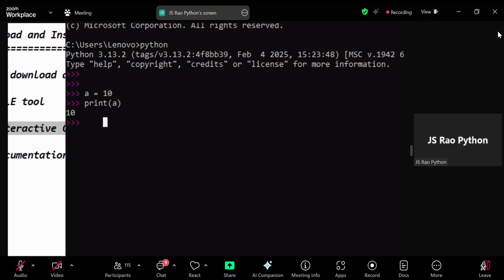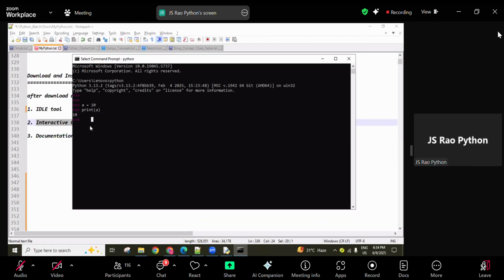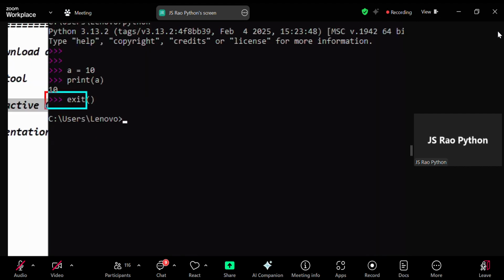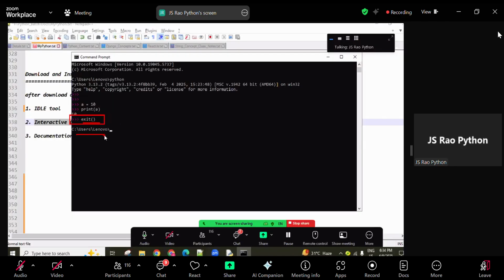Next, from the Python prompt, if we want to come back to the command prompt, we type exit, one function, and press enter, and we come back. So from the Python prompt you exit, and then again come back to the command prompt.